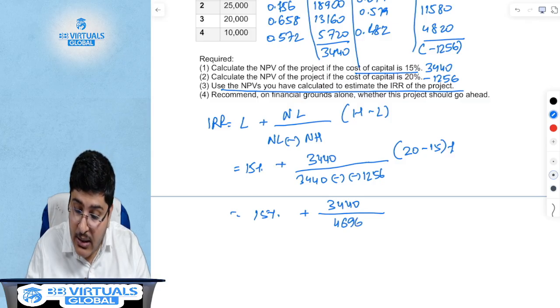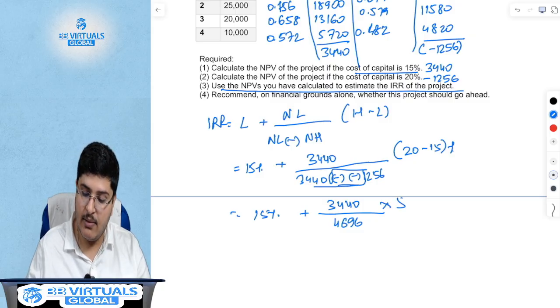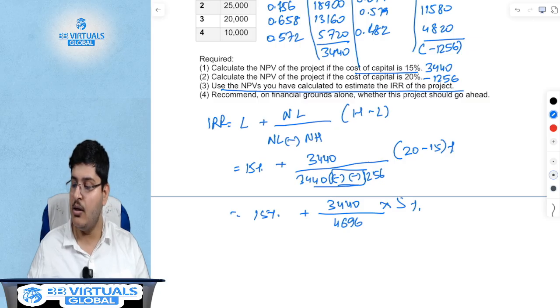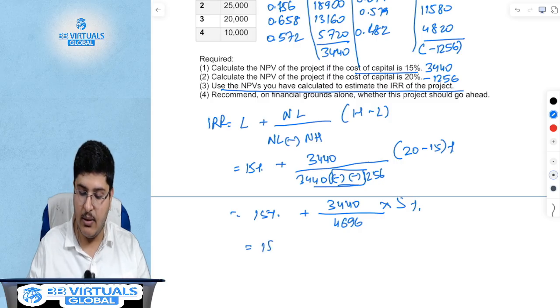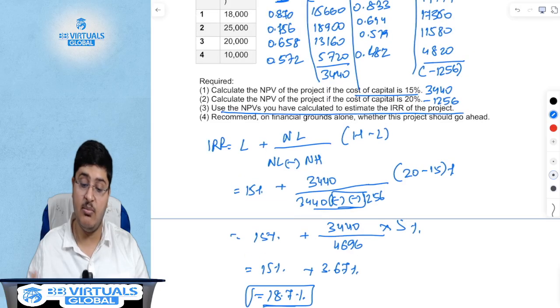This is higher than 3440 because minus minus means plus. This is 5%. So 3440 divided by 4696 into 5% is nothing but 3.67%. We will round it off to single decimal. So the answer to your IRR is 18.7%.